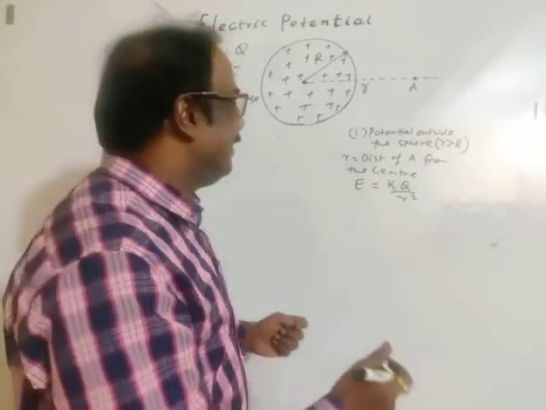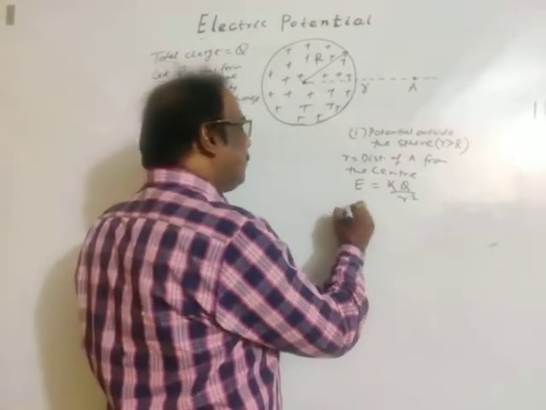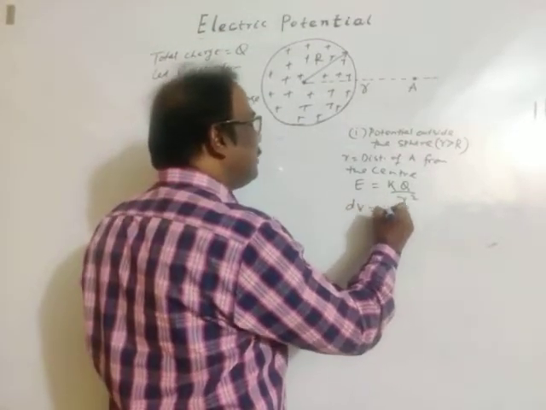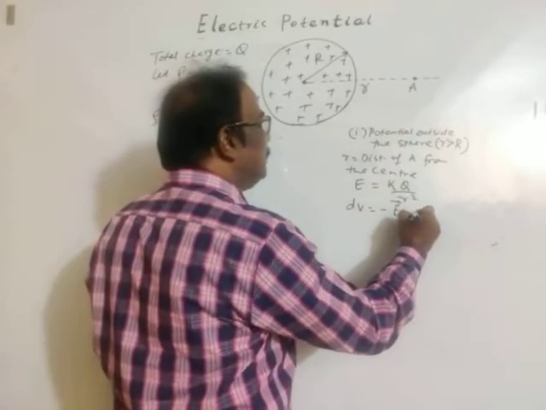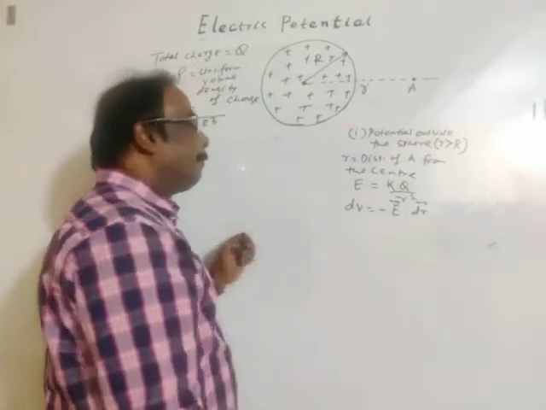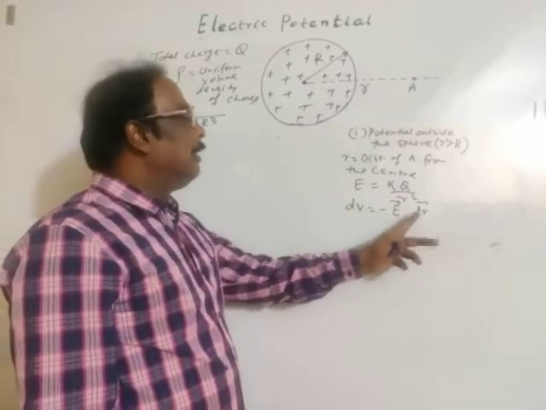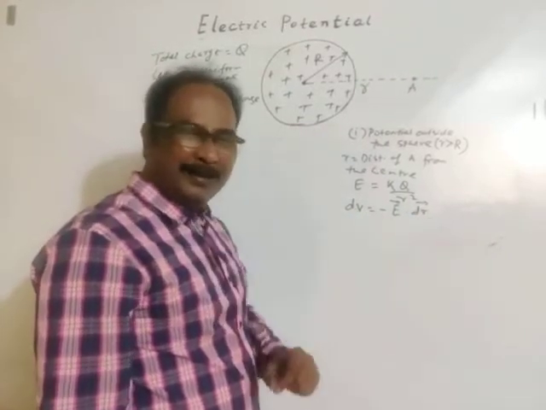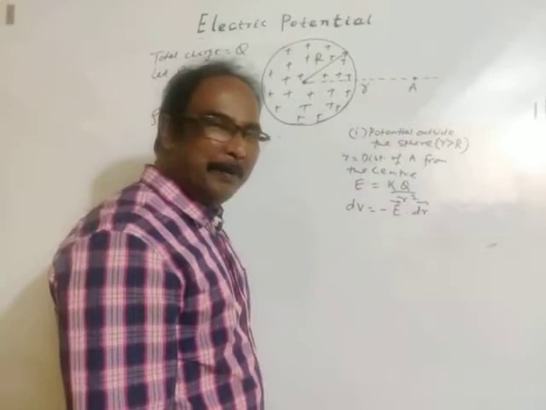So, again our general formula: dV is equal to minus E dot dr. Potential difference is dV, dr is a small distance, dV is a small change in potential.